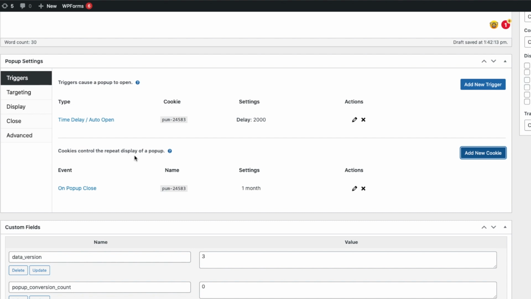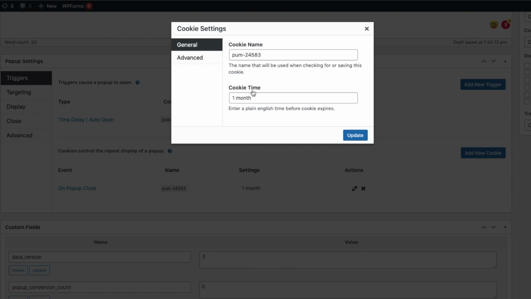For the cookie settings, click onto actions. You can rename your cookie name into something else. Cookie time is when you want the pop-up to appear again once someone has closed it. For example, I will make mine 1 day. It all depends on what you want and what works best for you. And then click update when all is good.